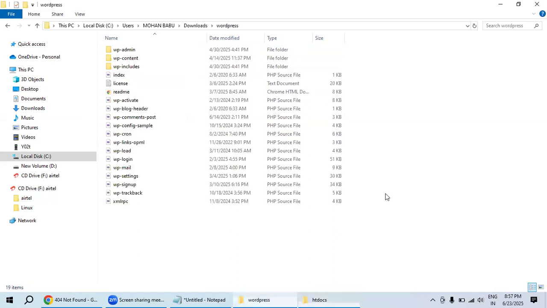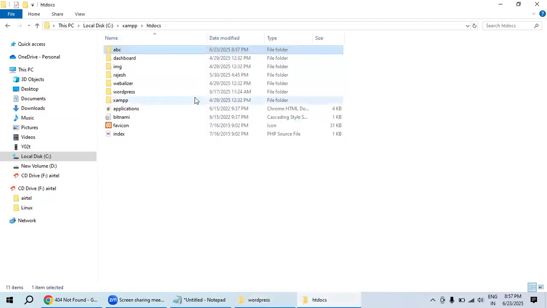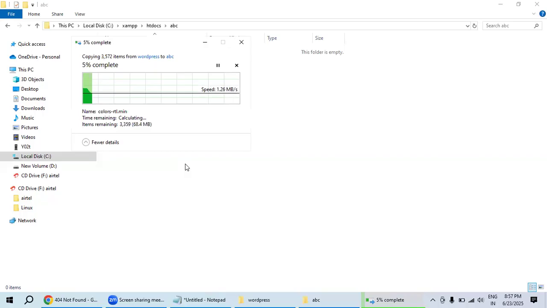Okay, so we downloaded this WordPress. It is located at C drive, downloads, WordPress. What we have to do is select all, and copy. In htdocs, there is an ABC folder. Just copy, paste over here. Control C to copy, Control V to paste. What we are doing is installing the WordPress application inside the examp, which we discussed. Did you understand?